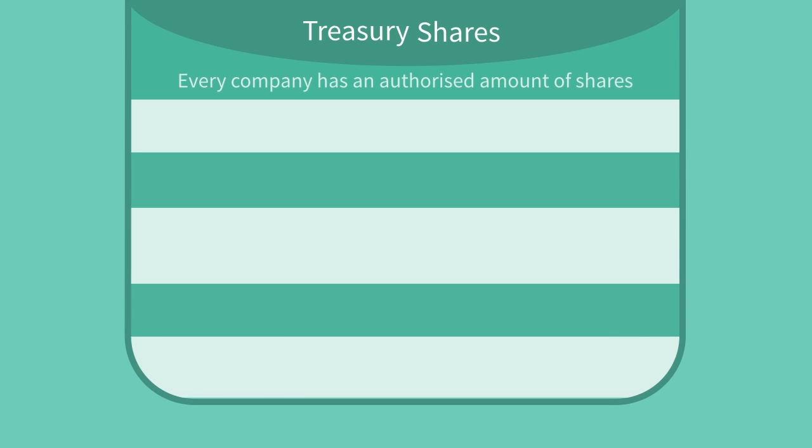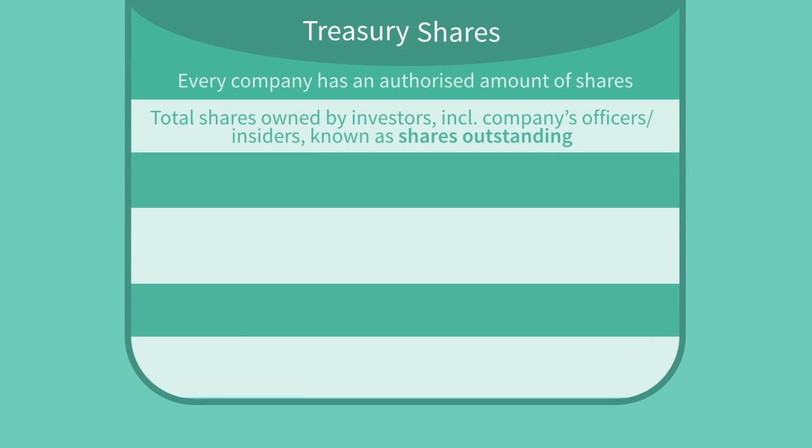Every company has an authorized amount of shares it can issue legally. Of this amount, the total number of shares owned by investors, including the company's officers and insiders, the owners of restricted shares, is known as the shares outstanding. The number available only to the public to buy and sell is known as the float.